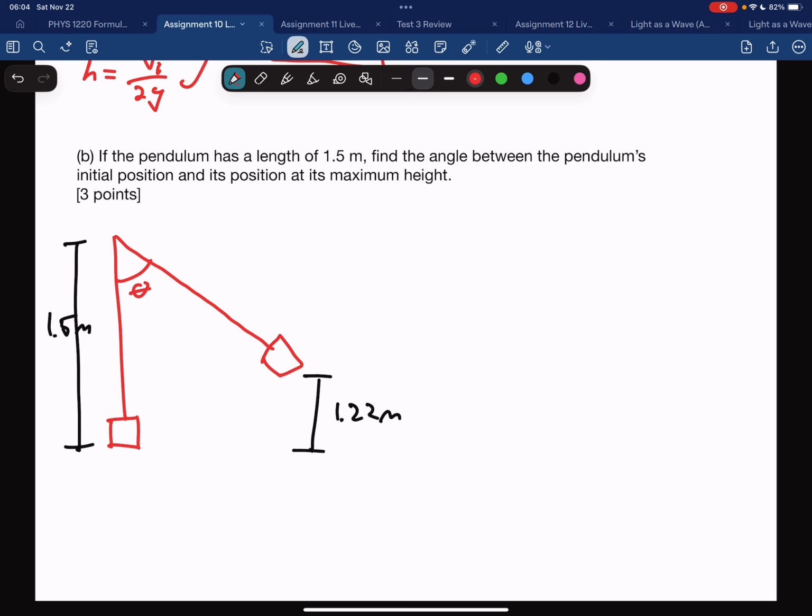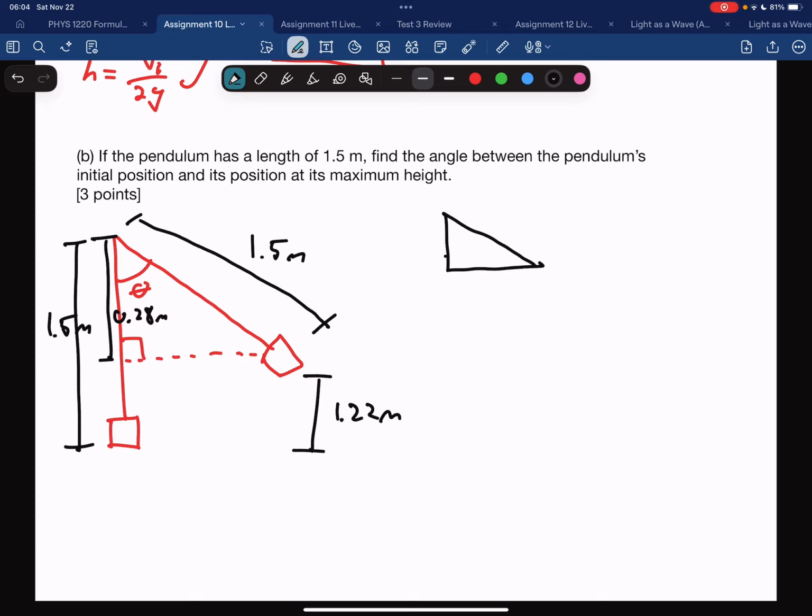So if I were to turn this into a right angle triangle, that means that this height here is 0.28 meters. We know that this length is also still 1.5 meters. So redrawing this little triangle, we have 0.28, 1.5.